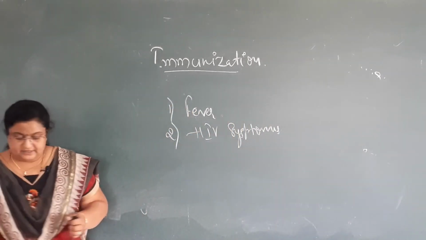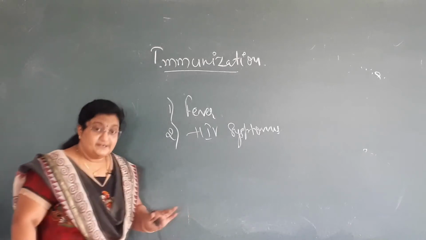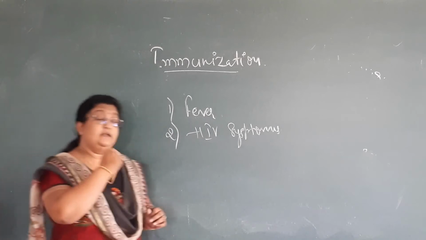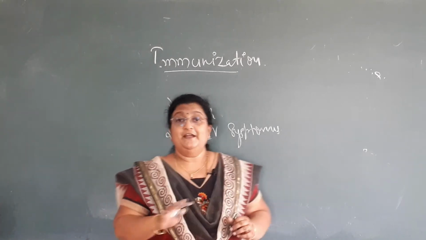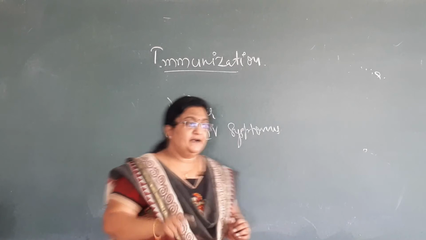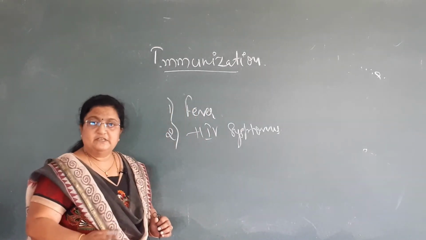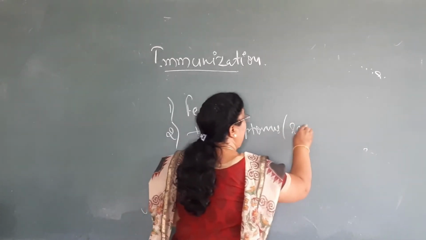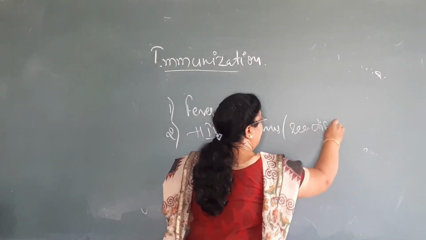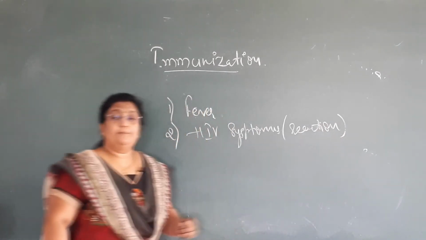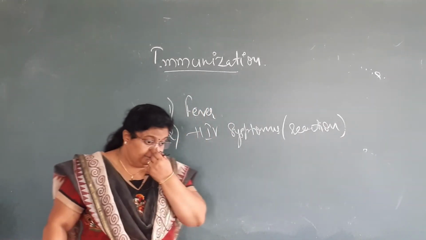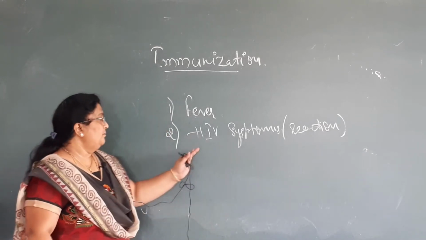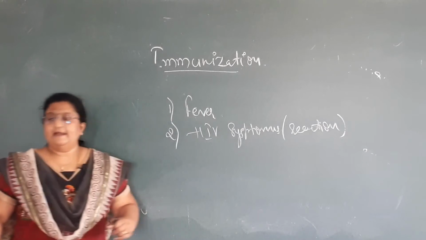Keenly observe my words: I am not saying contraindicated in AIDS, I am saying contraindicated in HIV symptoms. That means when the disease has manifested. Why? The child may end up with reactions, because the child will be an immunocompromised child, the CD4 count will be very low, and the immune system will already be very weak, so it may end up in a reaction.